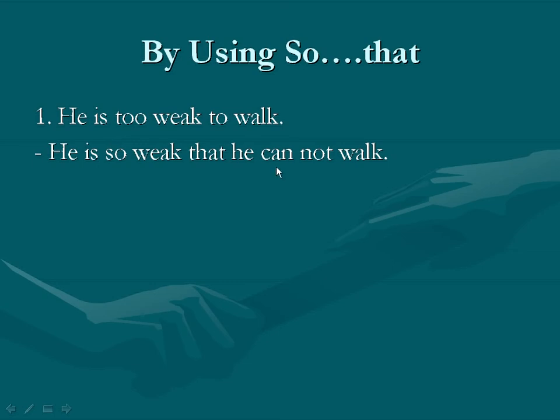Here we take can because there is is, which means it is in the simple present tense, so we use can here. When there is was or were, we should take could, but in this sentence there is is. He is too weak to walk. He is so weak that he cannot walk.